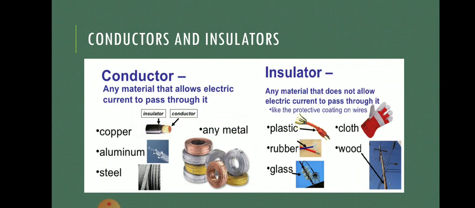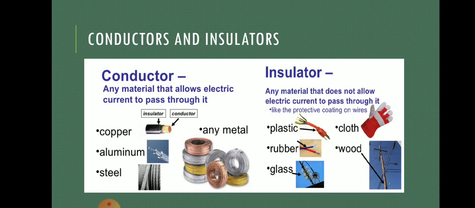So we already have an idea that any material that allows the electric current, that is the electrons, to flow through it is known as a conductor, and these materials are mostly metals. The example for that is the electric wires which we have at home. They are made up of copper. So copper is present inside, and the outer coating of the wire is an insulator, which is a bad conductor of electricity and does not allow the electric current to pass through it, and therefore this insulator avoids the condition of getting an electric shock.